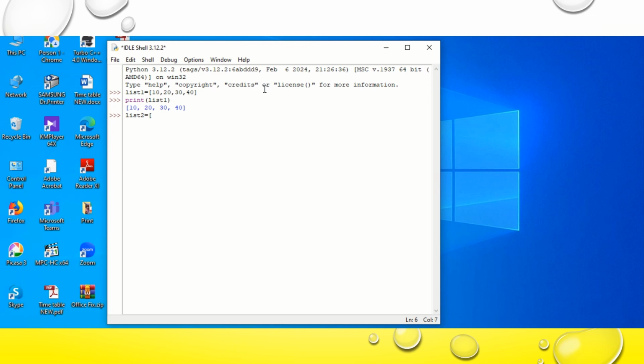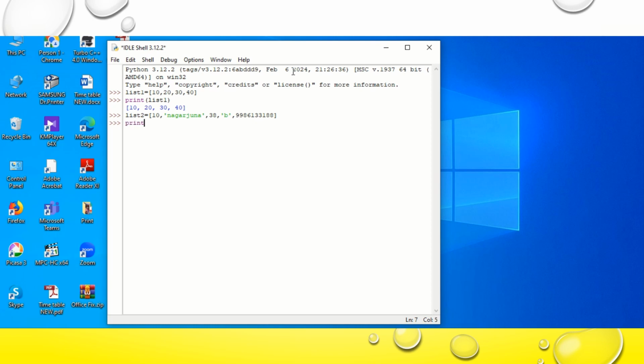That means within a square bracket I will write 10, consider that as a serial number. Then within single quotes I will write my name, comma, then my age, comma, the initial of mine within single quotes, B, comma, and my telephone number, and then close the square bracket, press enter.